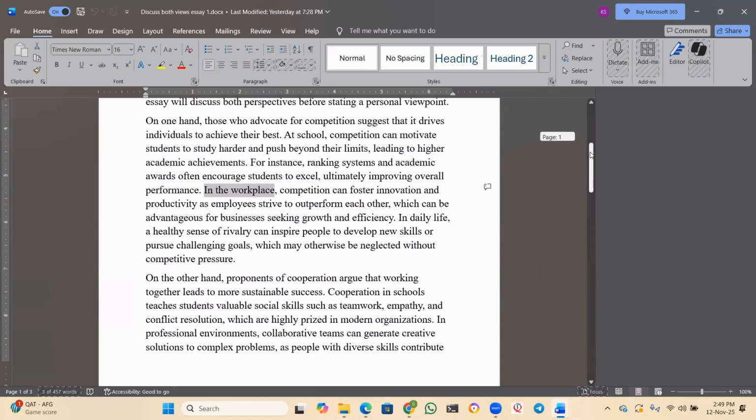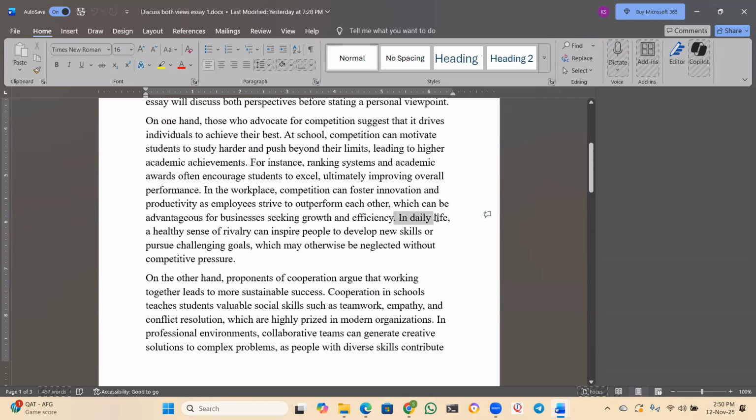Tell me. In workplace, competition can foster innovation and productivity as employees strive to outperform each other, which can be advantageous for businesses seeking growth and efficiency. Yes, that is the advantage of having competition at workplace because it will drive you to be more innovative, more creative, and productivity will also improve, right? Which is an advantage for the company itself, which can be advantageous for businesses seeking growth and efficiency.